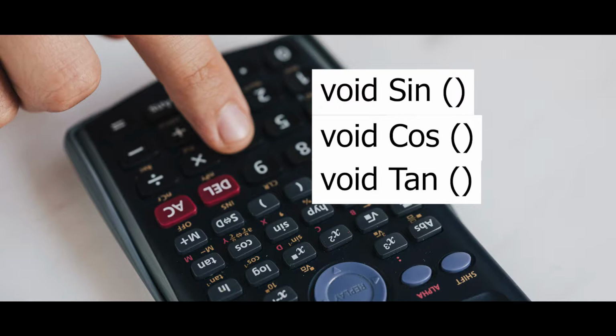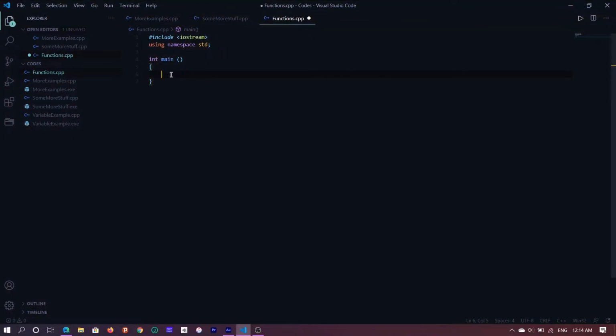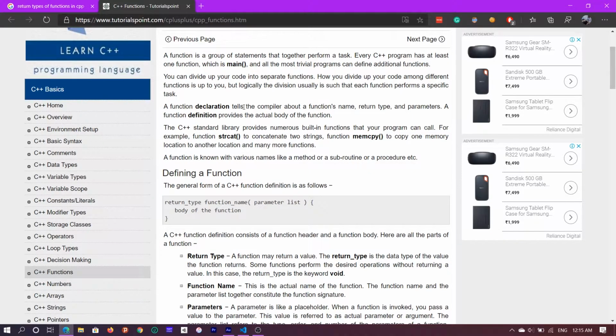Now, you can have all of that code inside your main function. No one's going to say anything, no one's going to refuse, and logically it's not wrong. But generally you should avoid doing that. You should use functions to divide up your program into separate logic. A function declaration tells the compiler about a function's name, a return type, and parameters. We'll discuss that in a couple of seconds. I hope that was clear.